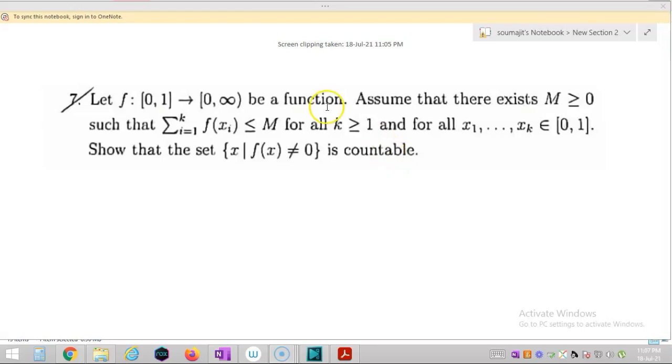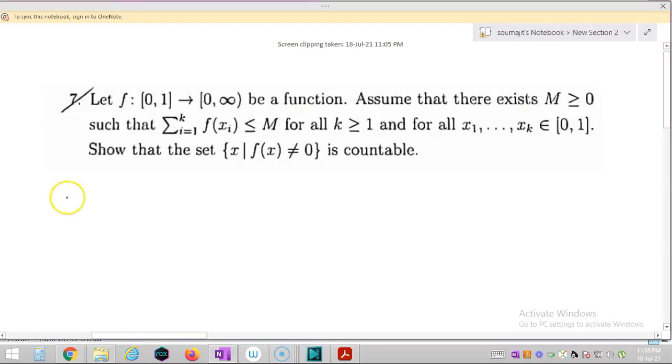So let's solve question number 7, which says that f from [0,1] to [0,∞) is a function. Assume that there exists an m greater than or equal to 0 such that the summation i equal to 1 to k of f(xi) is less than or equal to m for all k greater than or equal to 1 and x1, x2, ..., xk belonging to [0,1]. Then show that the set of all such x such that f(x) not equal to 0 is countable.